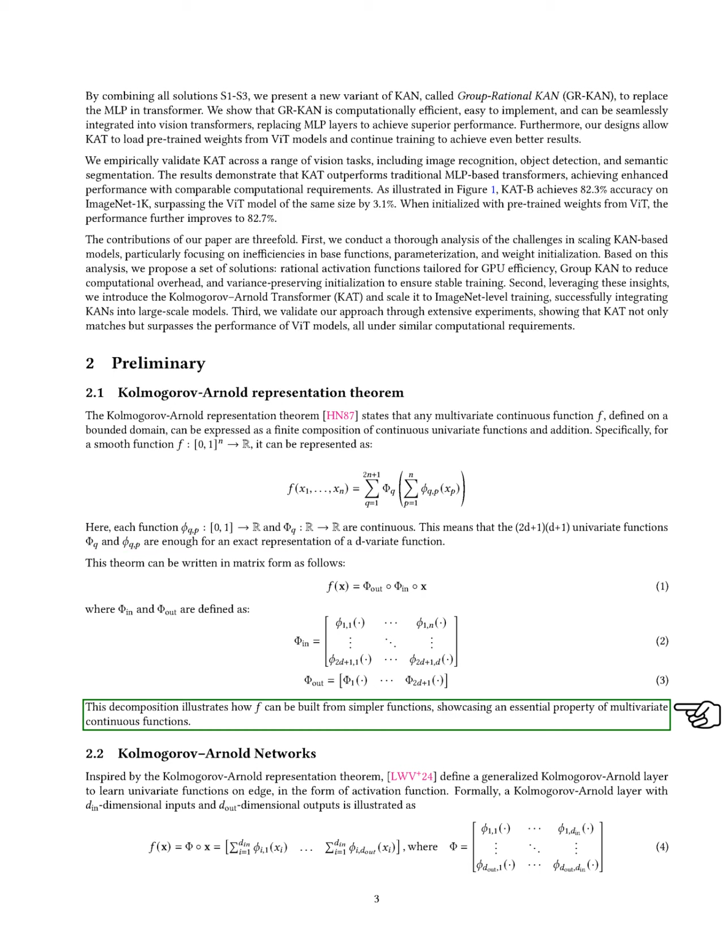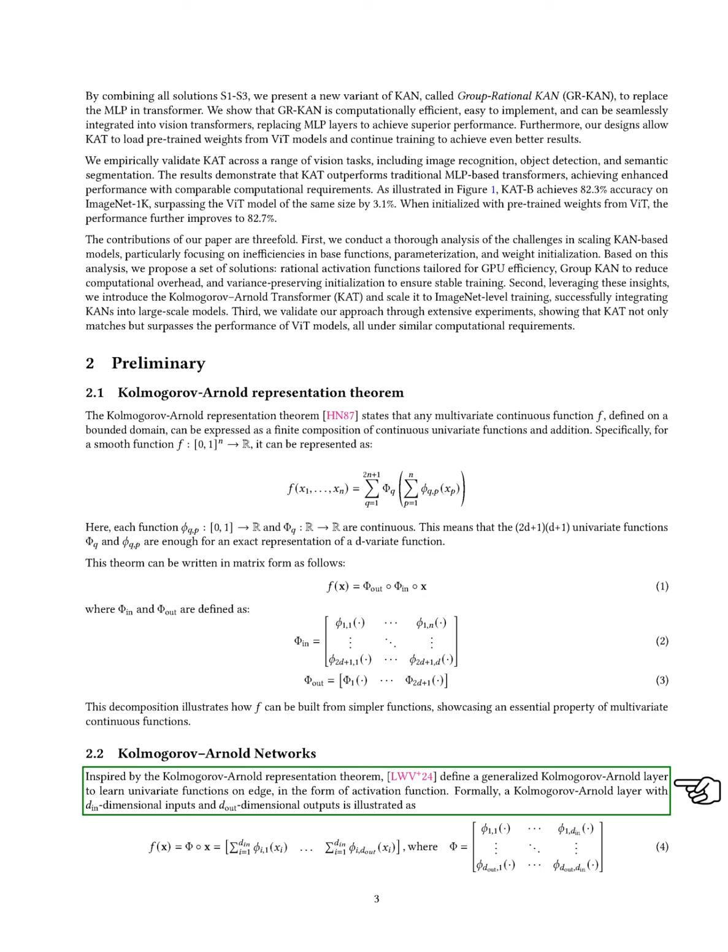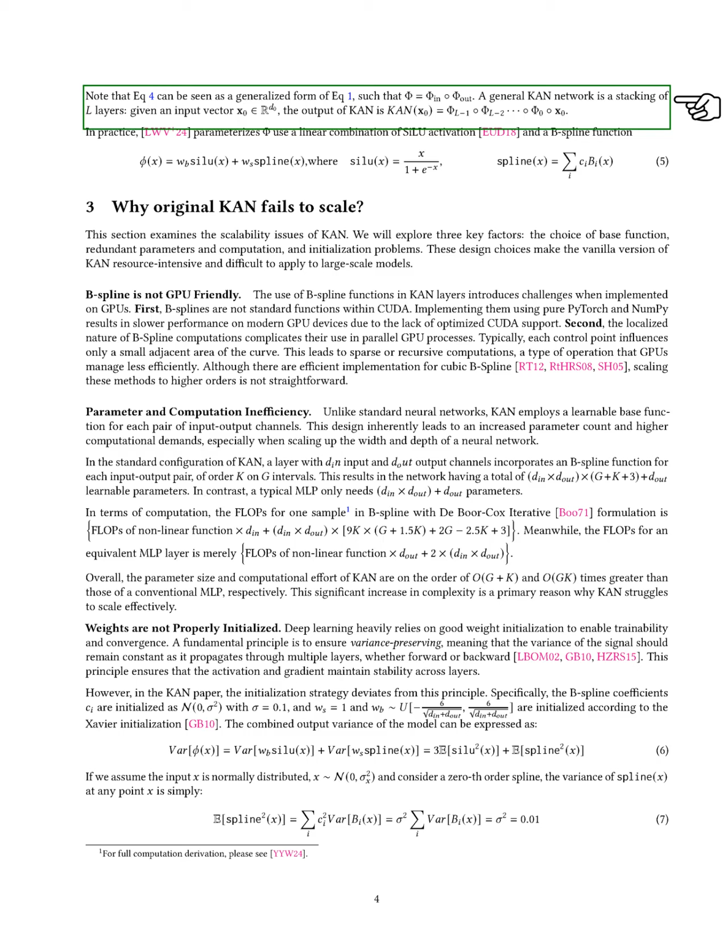Next, we introduce Kolmogorov-Arnold networks, KAN, which are inspired by this theorem. We define a KAN layer that learns simpler functions, acting as an activation function. A KAN network consists of multiple layers, and when we input a vector, the output is generated by combining these layers sequentially. We then examine why the original KAN struggles with scalability.